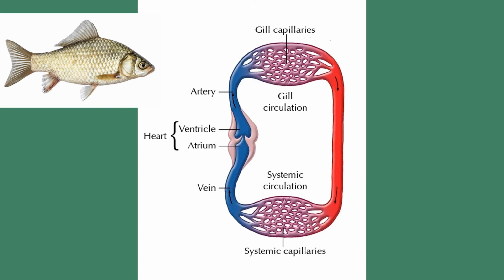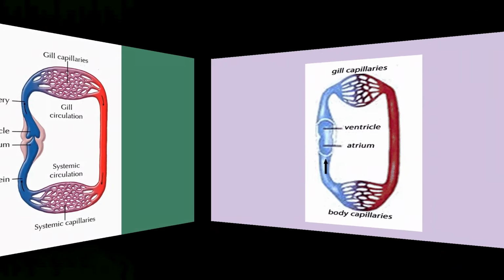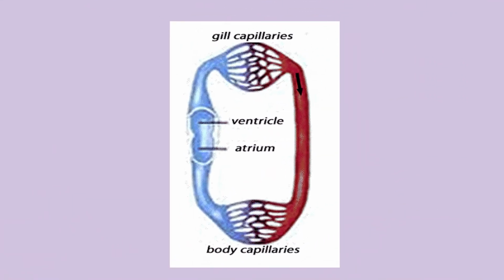In the gills, the blood changes from deoxygenated to oxygenated and is supplied directly to the body parts. In this way, in fishes, blood flows through the heart only once for completing one circulation. This is known as single circuit circulation.